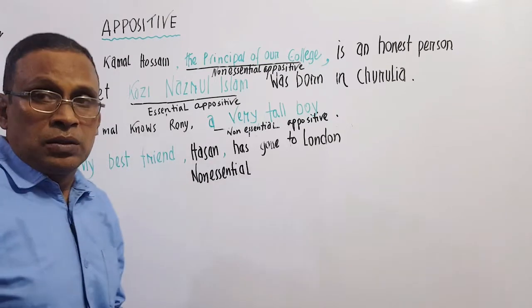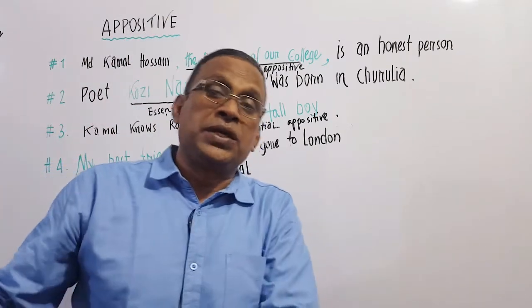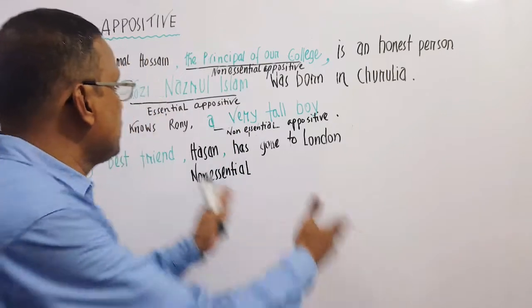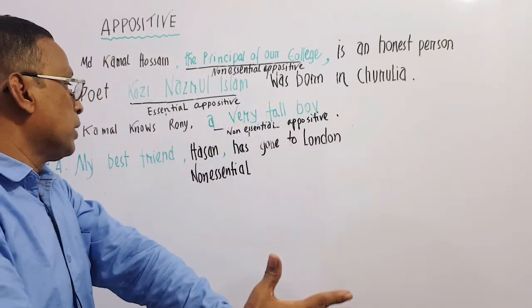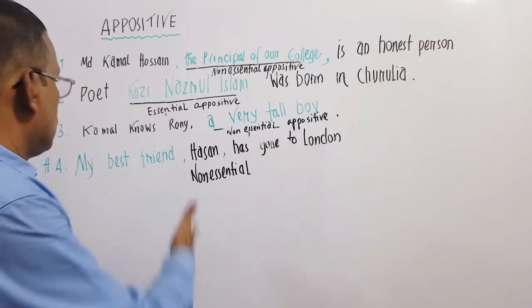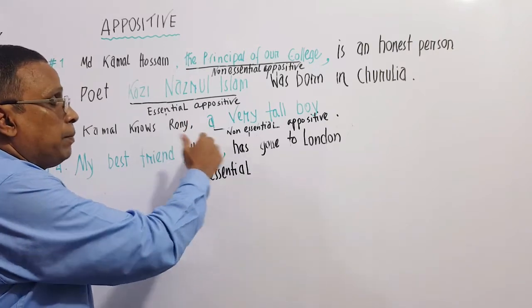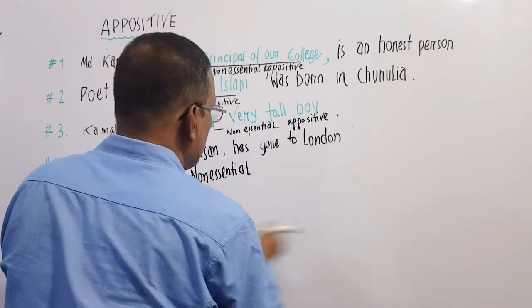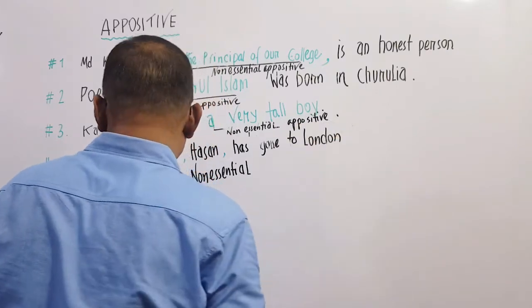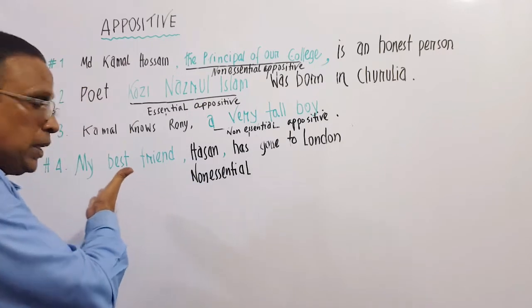Kamal knows Ronnie is a grammatically correct sentence. Whatever you can see here as an appositive is extra information, so we have to use a comma here. But at the end, we use only a full stop. We cannot use one more comma here. This is your better sentence.